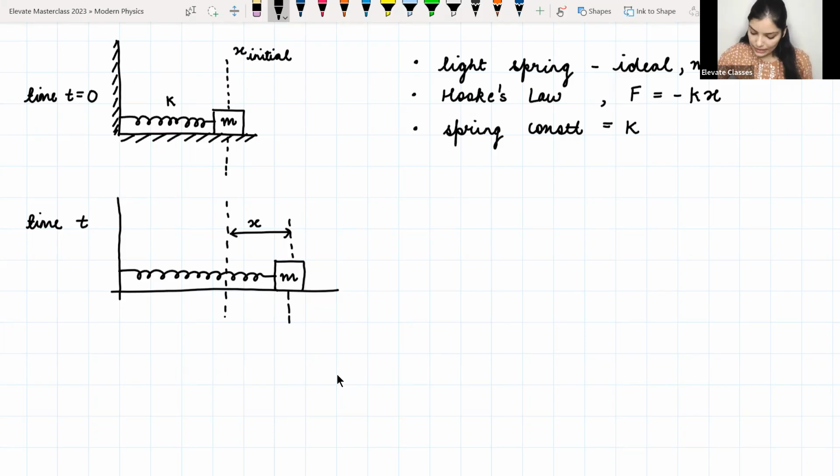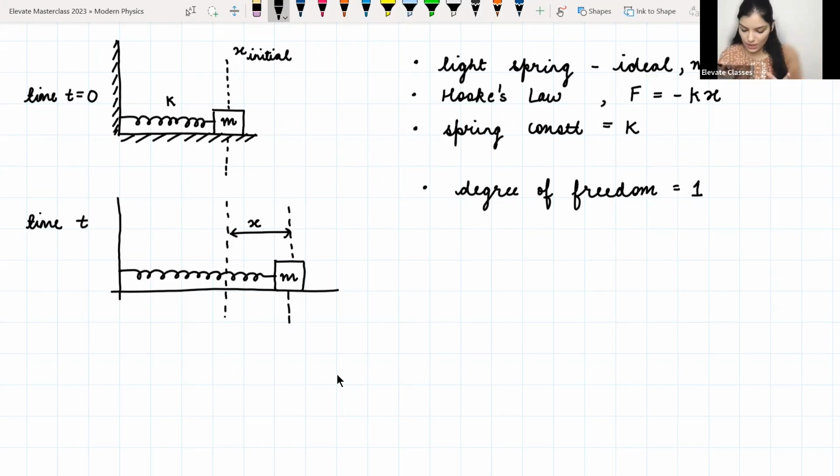Also see, the system that we are considering has only 1 degree of freedom. That means the mass can only move along the x direction. It cannot move along the y direction or z direction. It is constrained to move only along the x direction. So it has only 1 degree of freedom right now.